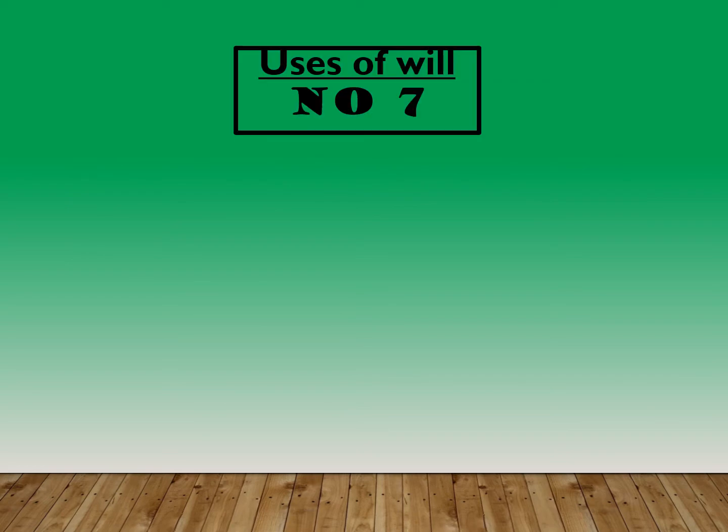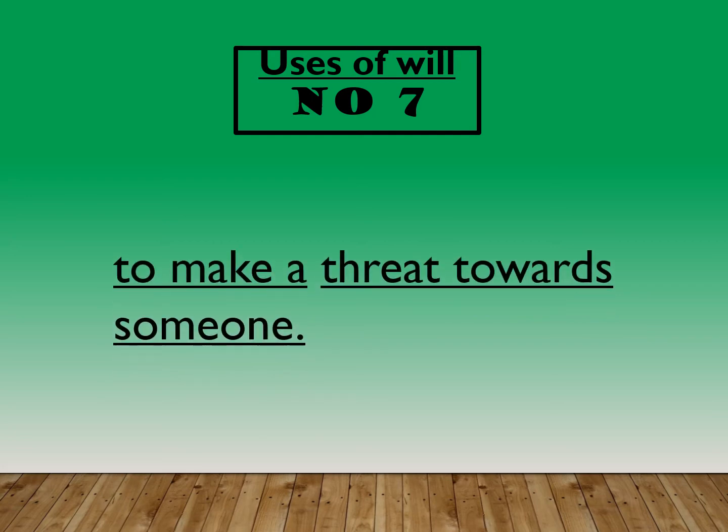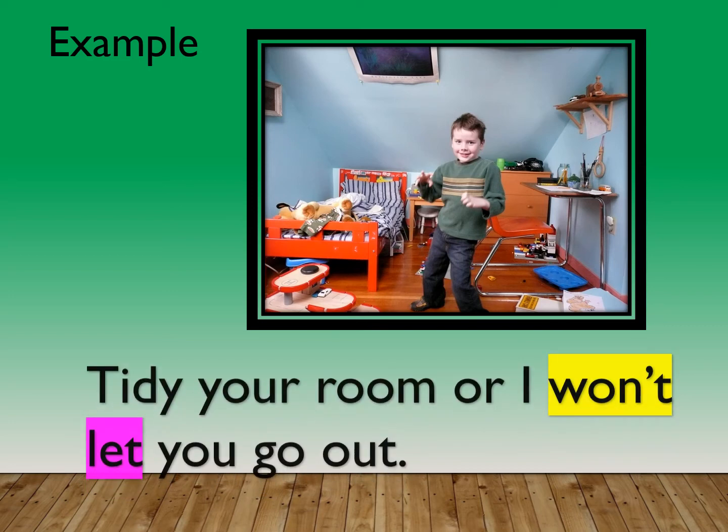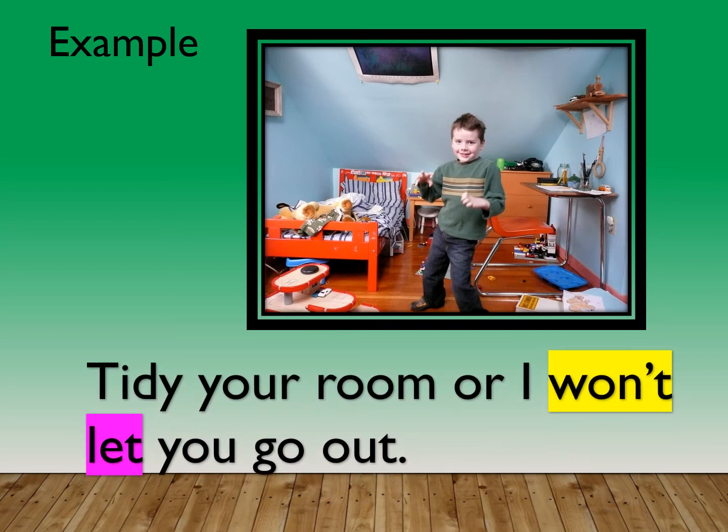Uses of will number 7. We use will when we want to make a threat towards someone. For example, tidy your room or I won't let you go out. Won't here is a contraction for will not.